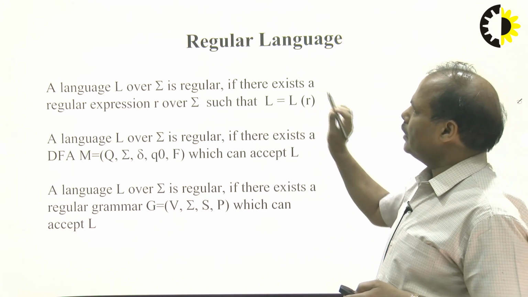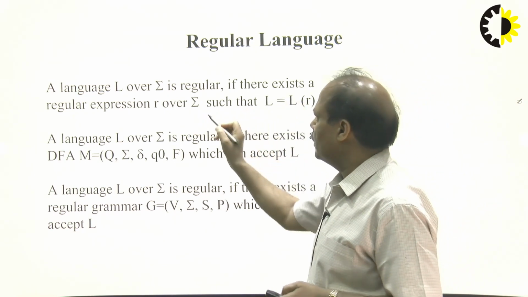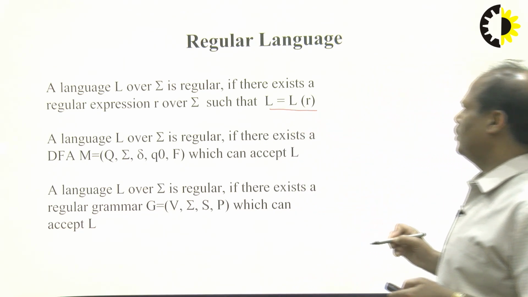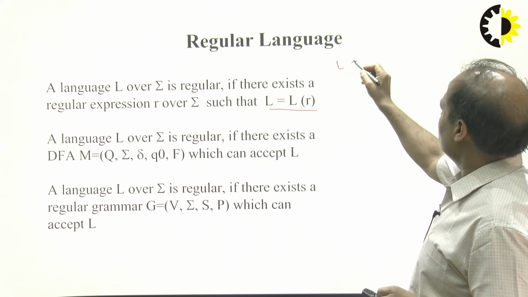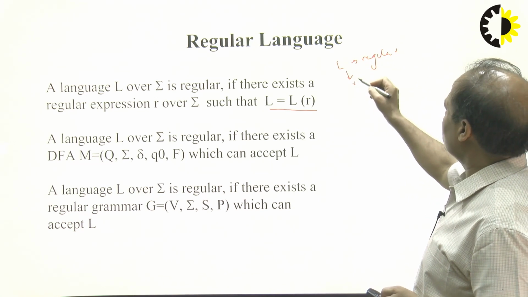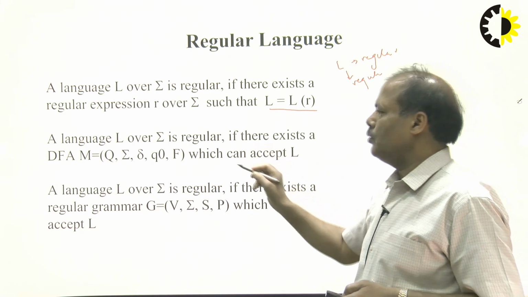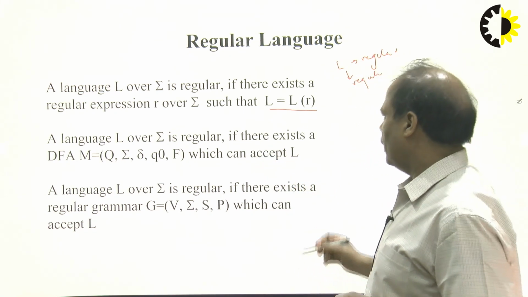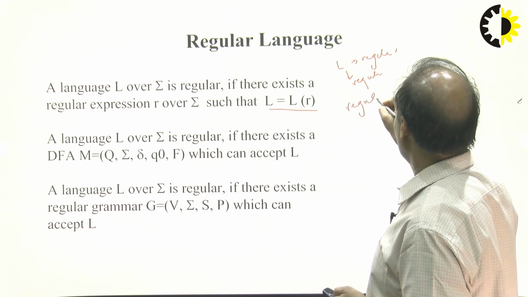So what is a regular language? Any language L is said to be regular if there exists a regular expression over sigma such that L is equal to L(R). So any language L is going to be regular if we can get a regular expression, or equivalently we can get a DFA which can accept the language, or we can get a regular grammar which can accept the language, right?